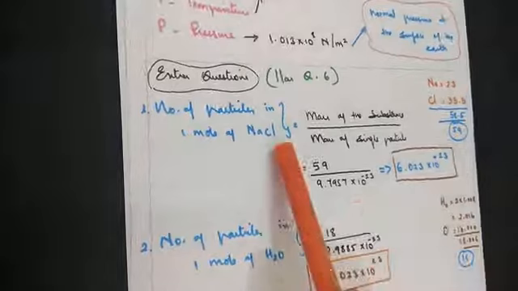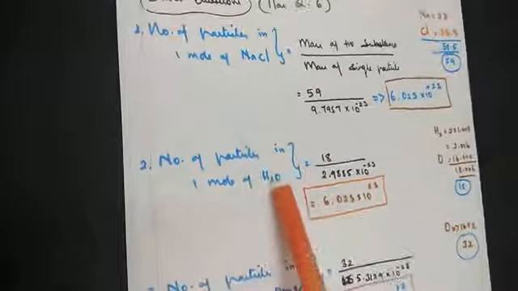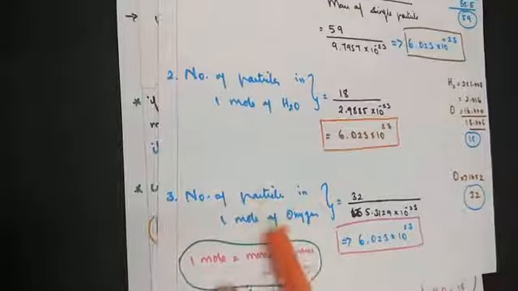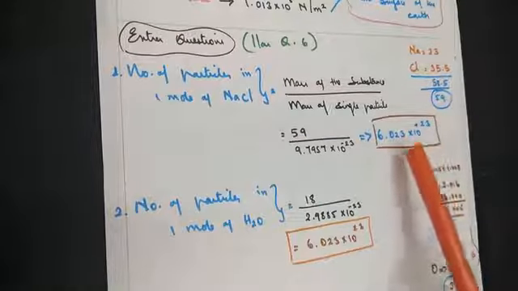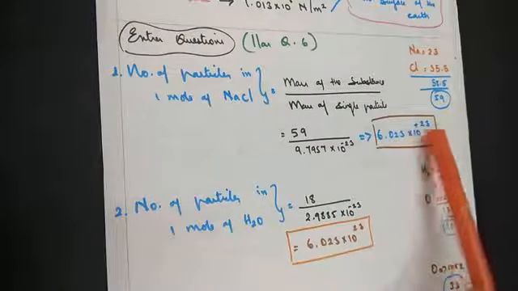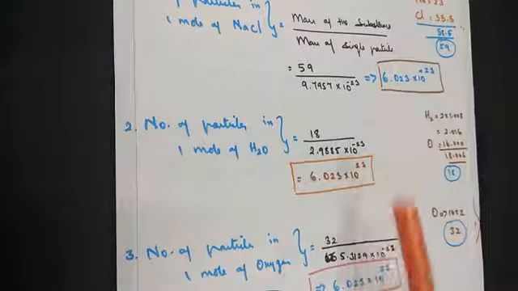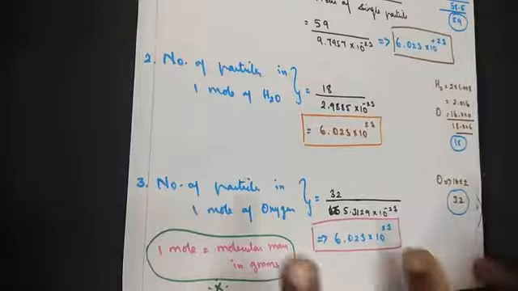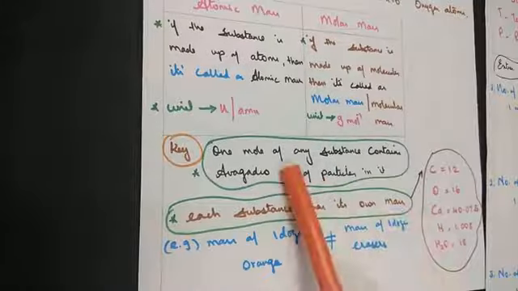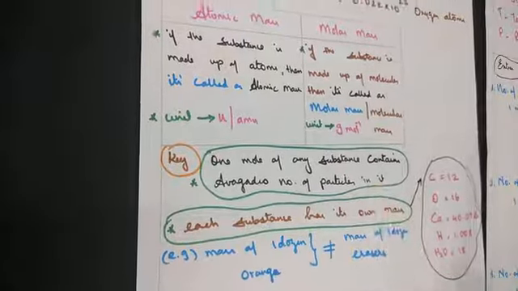Now I have taken the number of particles in 1 mole of sodium chloride, number of particles in 1 mole of water, number of particles in 1 mole of oxygen. If you look at it, everywhere the answer is coming up to 6.023 into 10 to the power 23. That's the meaning. 1 mole of any substance contains Avogadro number of particles in it.